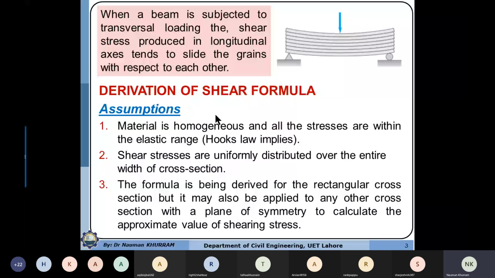The second assumption is very important. This assumption may be wrong for a rectangular section, but it may be correct for a thin wall section. Why? We shall discuss after the derivation. And what is this assumption? Shear stresses are uniformly distributed over the entire width of the cross section.